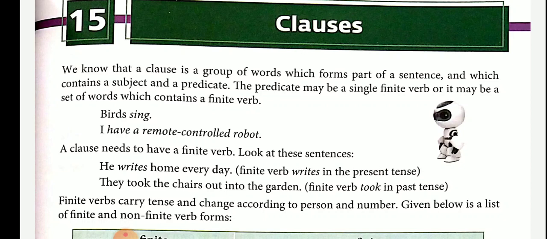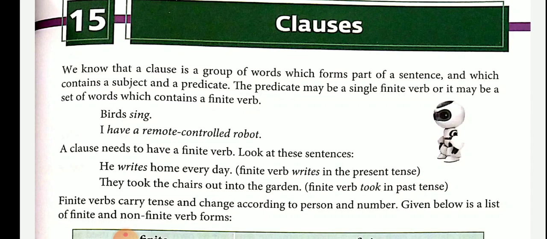You might have learned earlier what is the base form of the verb. Write, wrote, written. Write is present tense, wrote is past tense, written is past participle. So the first one, write, is called the base form or root form.